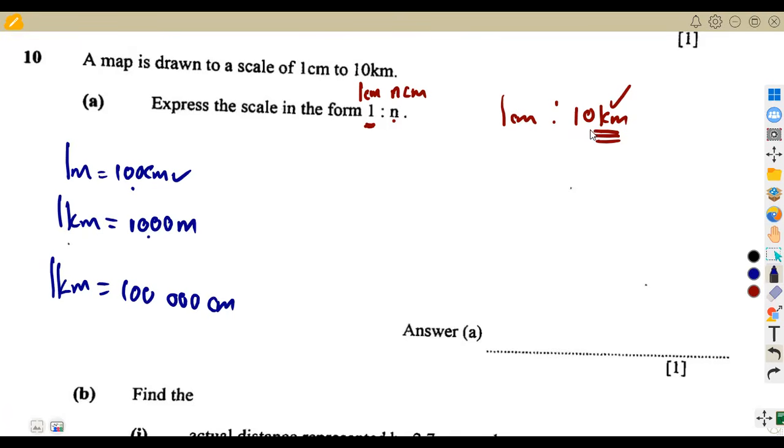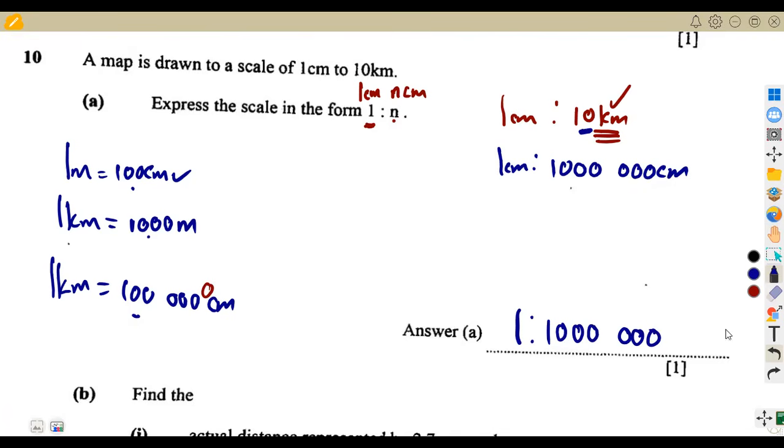So meaning to say 10 kilometers, if we convert to centimeters, we're going to multiply 10 times 100,000. That means we're just going to add another 0 here. So it will be 1 million. So it means our scale is supposed to be 1 centimeter as to 1 million centimeters. So that's 1 as to 1 million. We can write it that way. Meaning to say 1 centimeter, 1 million centimeters, of which 1 million centimeters is what? 10 kilometers. So be careful.